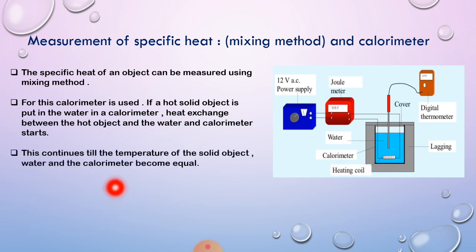This continues till the temperature of the solid object, water and calorimeter becomes equal. Here a digital thermometer is used, but we are going to use our thermometer only.